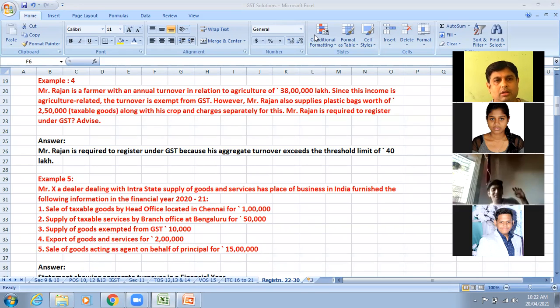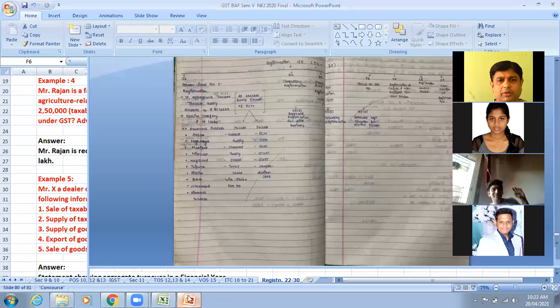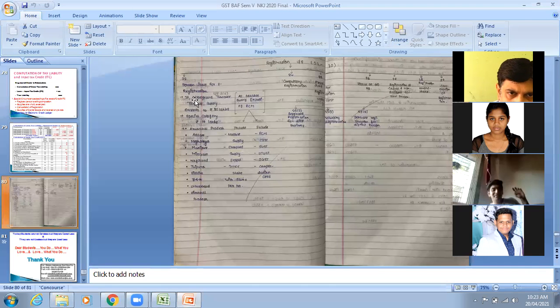The limit is 40 lakhs, and if he crosses the limit, he will be liable. If he is not crossing the limit of 40 lakhs, he will not be liable. But literally, you have to take everything. Whatever is recorded in the books will be considered as value or turnover, which will be part of aggregate turnover as defined under section 2, subsection 6 of the CGST Act.